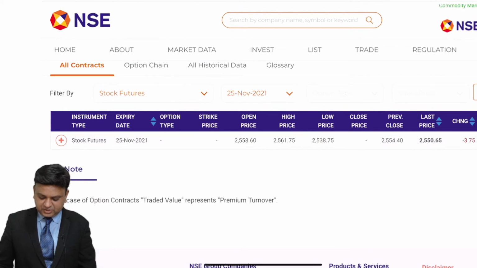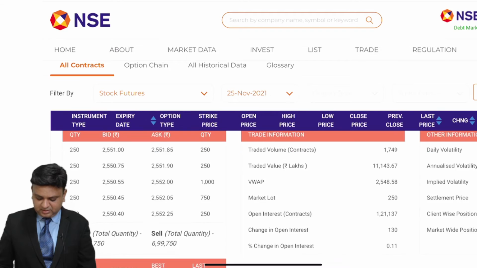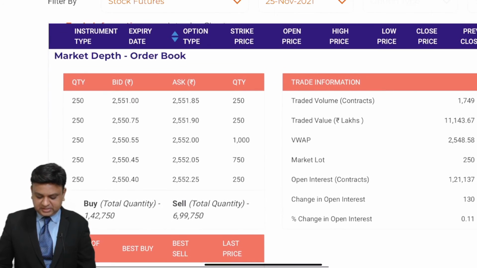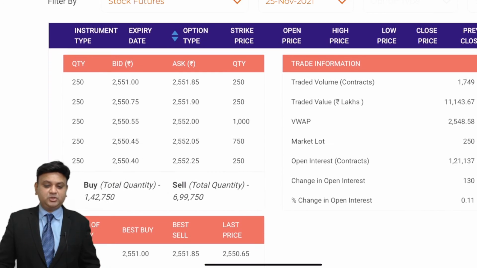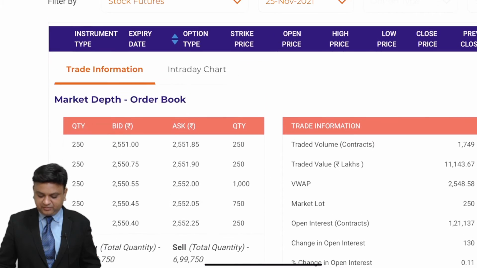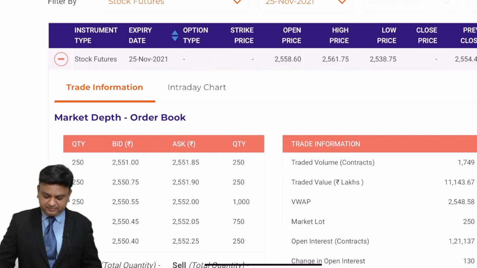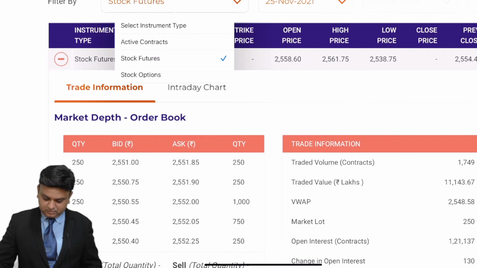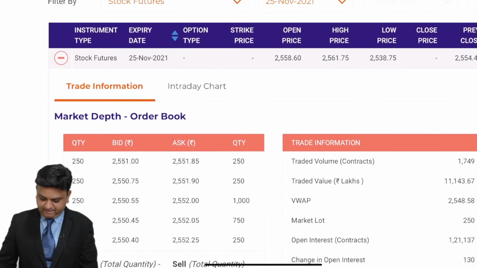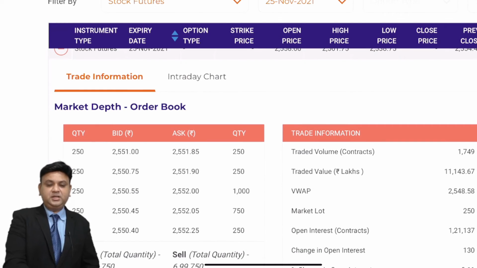In comparison, for the immediate time period, the buy quantity is 1,42,750 and the sell quantity is 6,99,750. This is what we have, as the number of securities for which traders want to enter transactions.